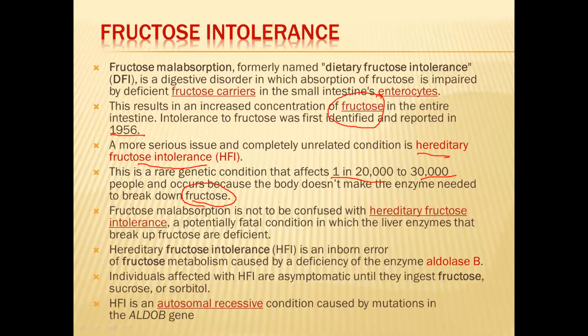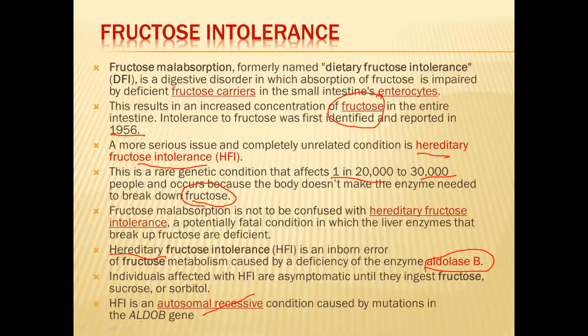Mostly we get confused about whether it is hereditary or due to malabsorption of fructose in our body. Hereditary fructose intolerance is an inborn error of fructose metabolism caused by the deficiency of the enzyme called aldolase B. This you should remember. Aldolase B is the deficient enzyme which leads to the disorder called fructose intolerance.